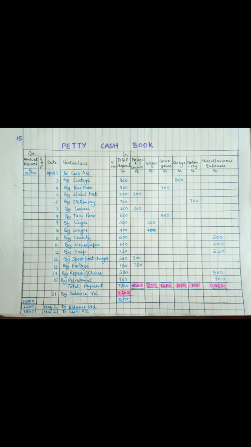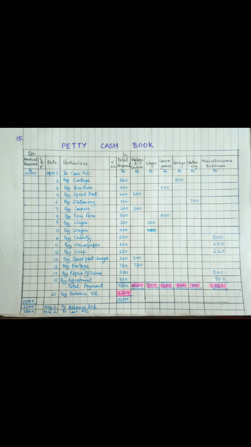So after making all the entries, we have to just total all the amount in a particular column separately. So I have calculated the total payment.